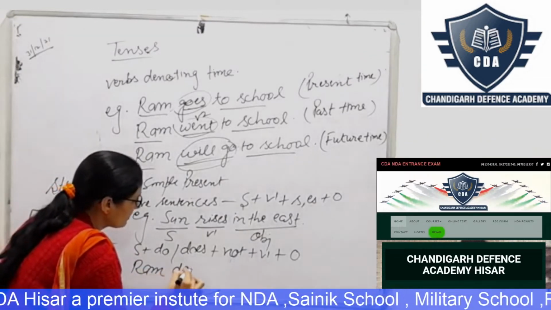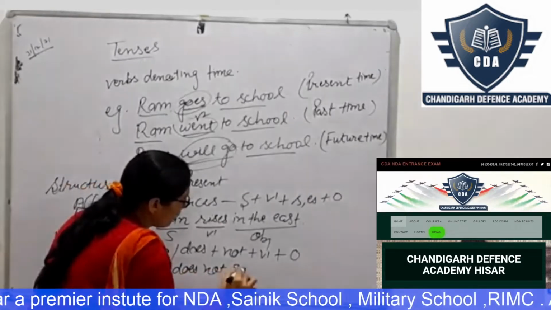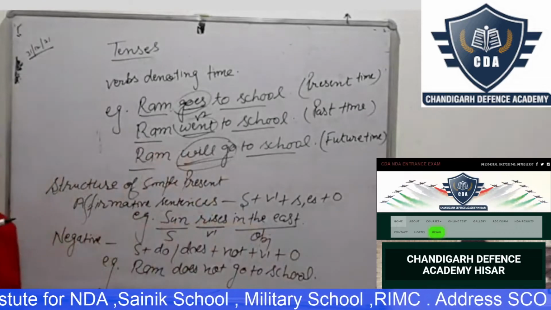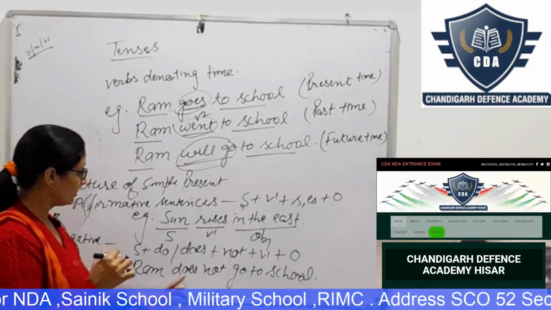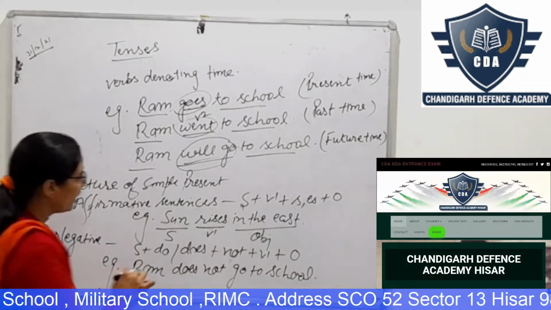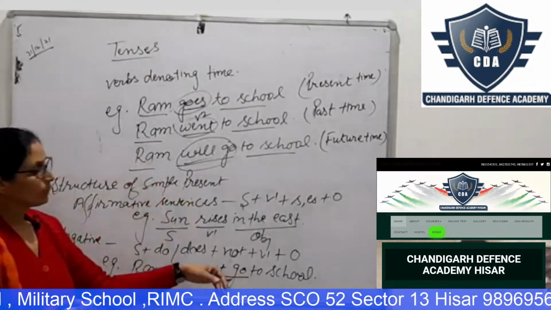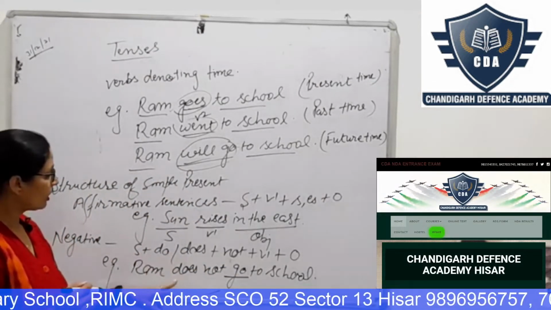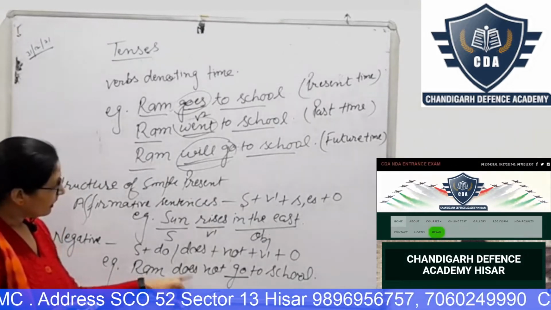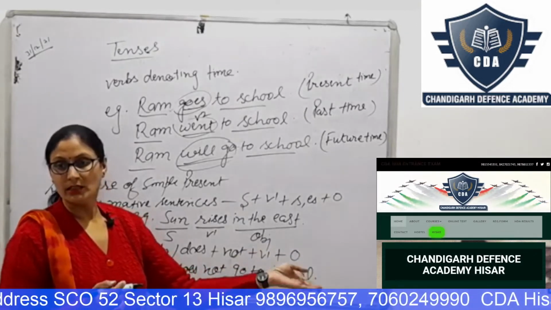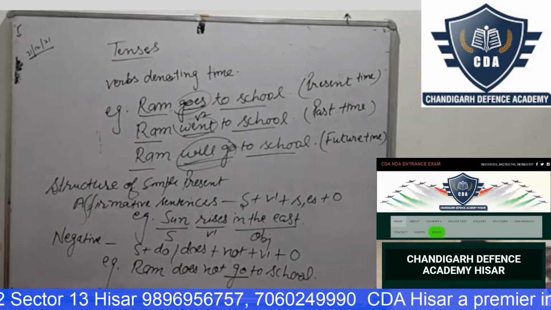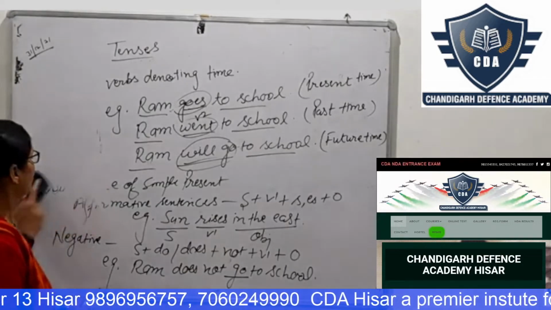If we are taking does here, does we are using with the singular subject, and that's why after that we have no need to take es again with the V1, because do is the first form of the verb and es we have already taken here. Each and everything is clear? Yes, ma'am. Okay.